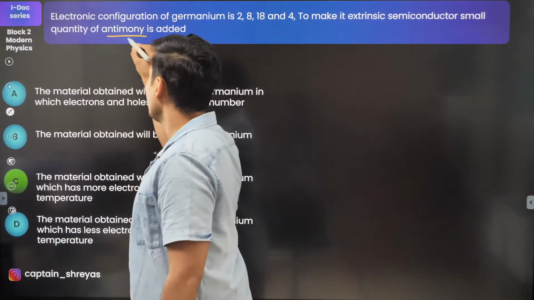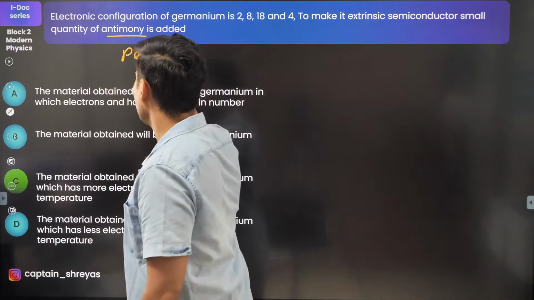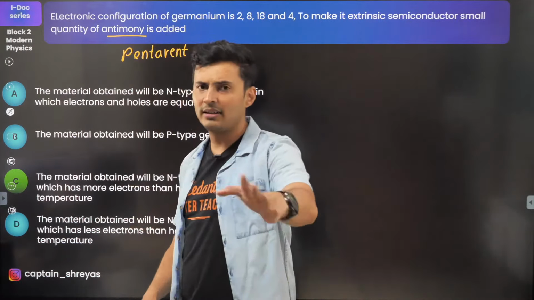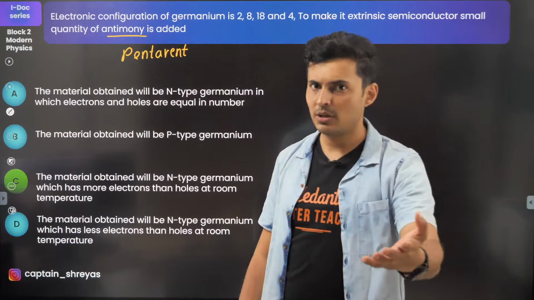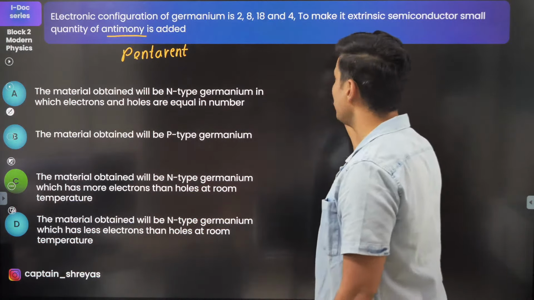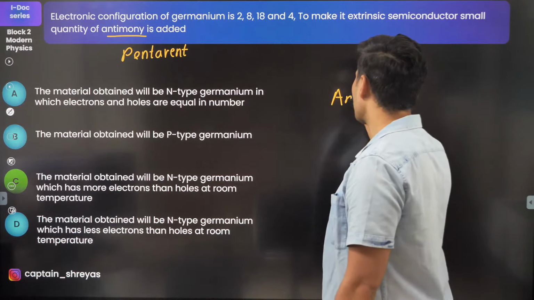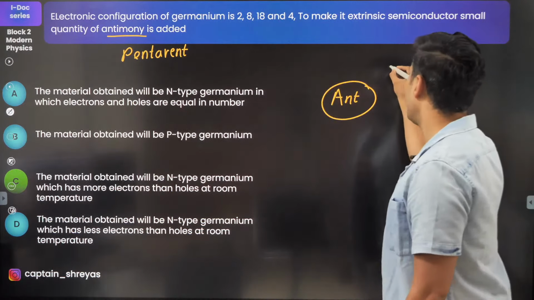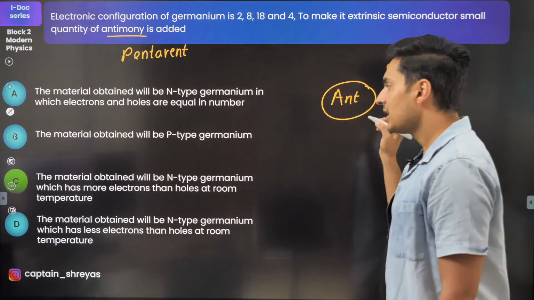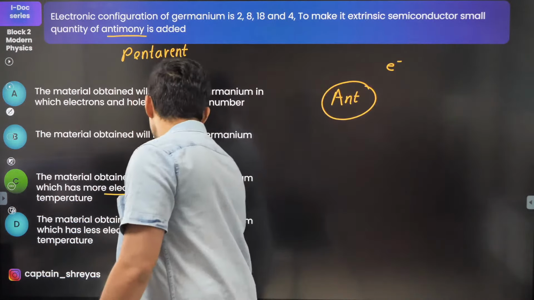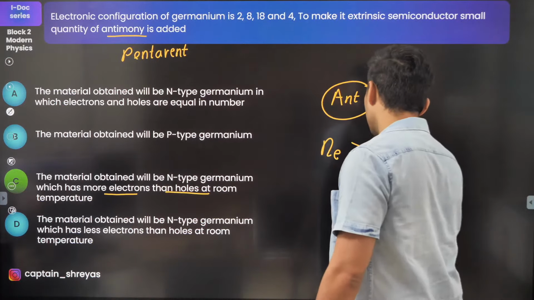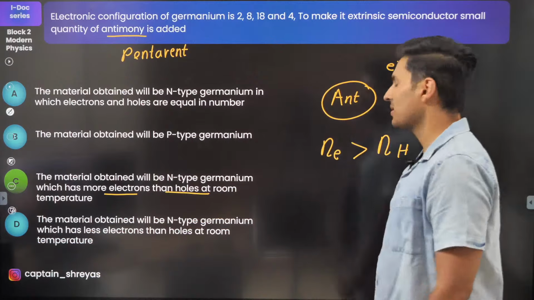Now, antimony is actually a pentavalent impurity. You should know some of the names of the pentavalent impurities. It's all there in NCERT or even S.L. Verma. Because it is a pentavalent impurity, when you have antimony, it will have one extra electron over here, and because of that the number of electrons will be more than the holes. So the electron concentration is higher than the hole concentration.